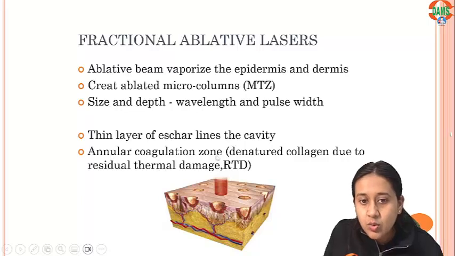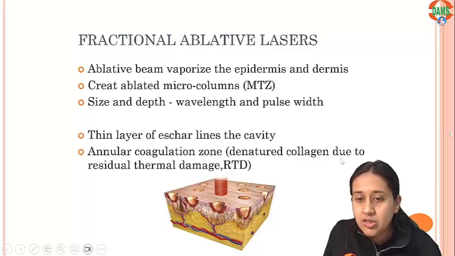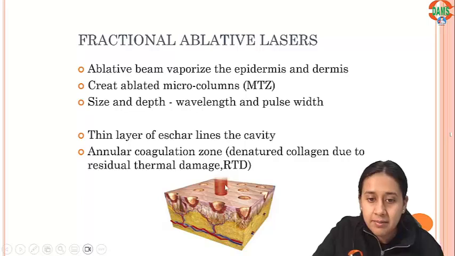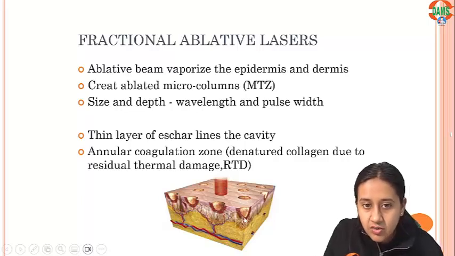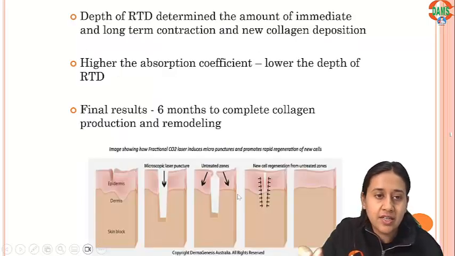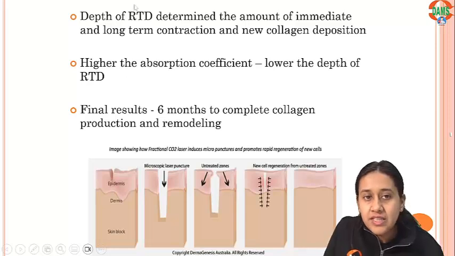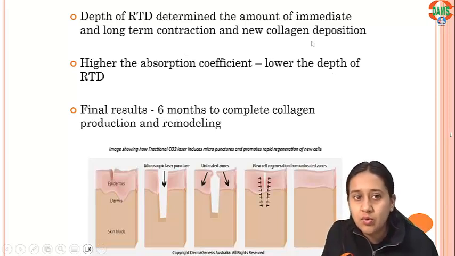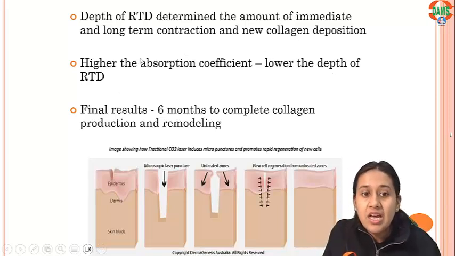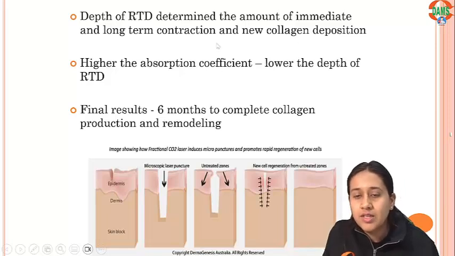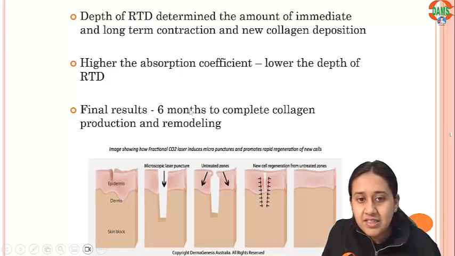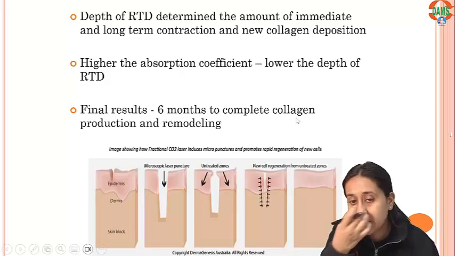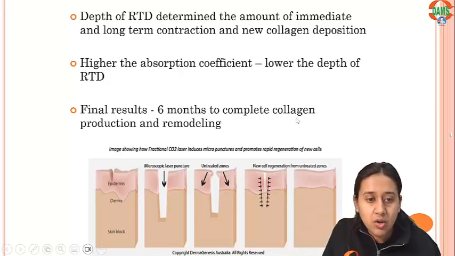There are annular coagulative zones which are denatured collagens due to the residual thermal damage. So here you have the coagulation zones which are created. The depth of these collagen degeneration zones determines the amount of immediate and long-term contractions and new collagen deposition. Higher the absorption coefficient, lower is the depth. You will see the final result in 6 months of complete collagen production or remodeling.